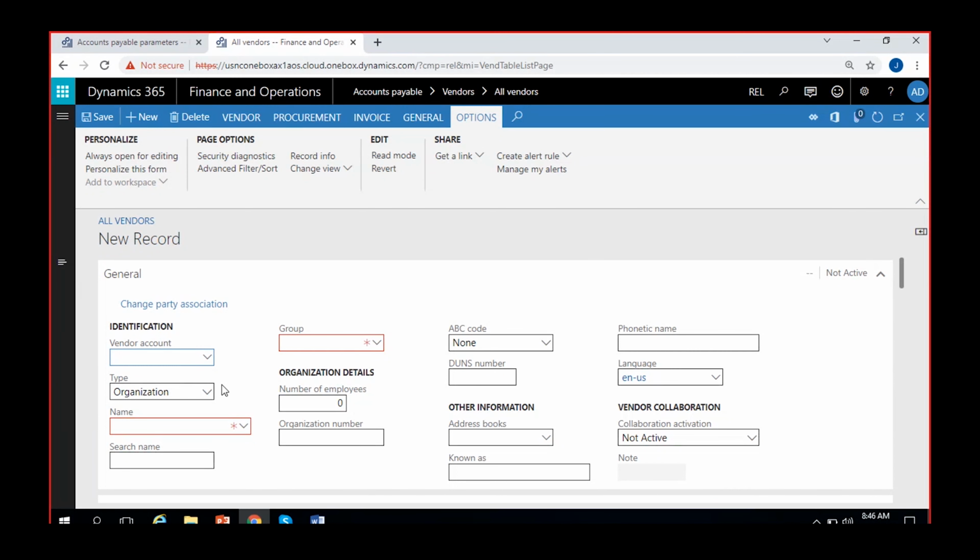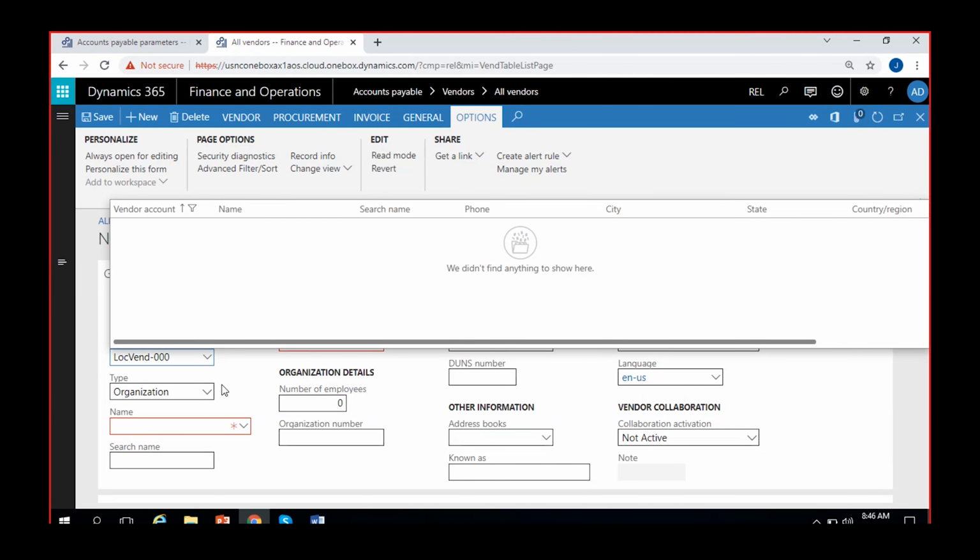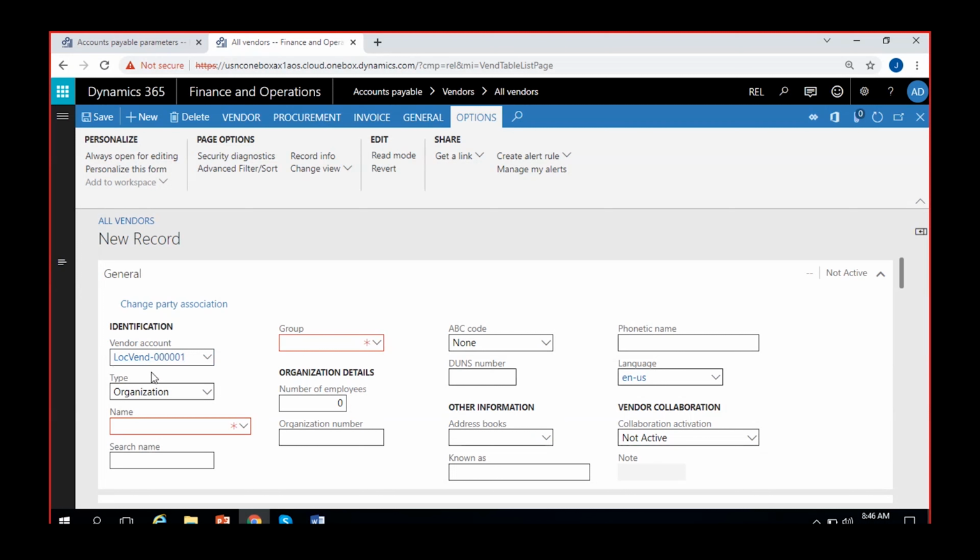When you are dividing the vendor numbers group-wise, it's your wish. If you want to give a separate number for the local vendors, like LOC vendor 000001, you can give it. You should always ask your users to follow the same format when they are creating the vendor details. The next number you create in the local vendors will be LOC vendor 000002. When you are using manual options like this, you have to do this. If you use the automatic option, it will automatically give you the vendor number, but for all the groups of vendors, you will get the same number sequence.